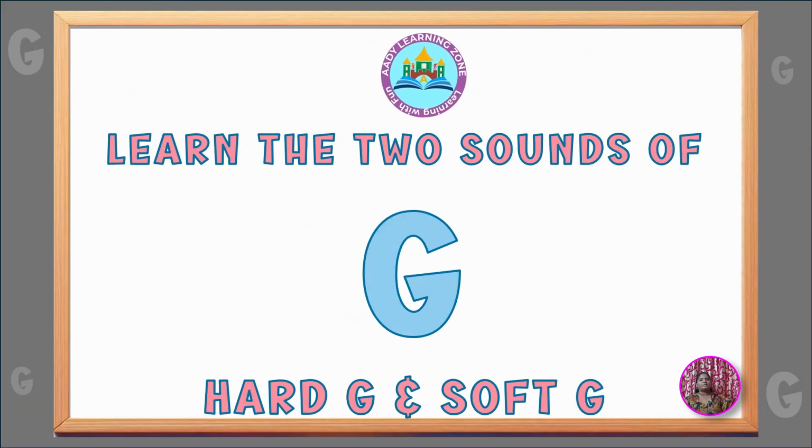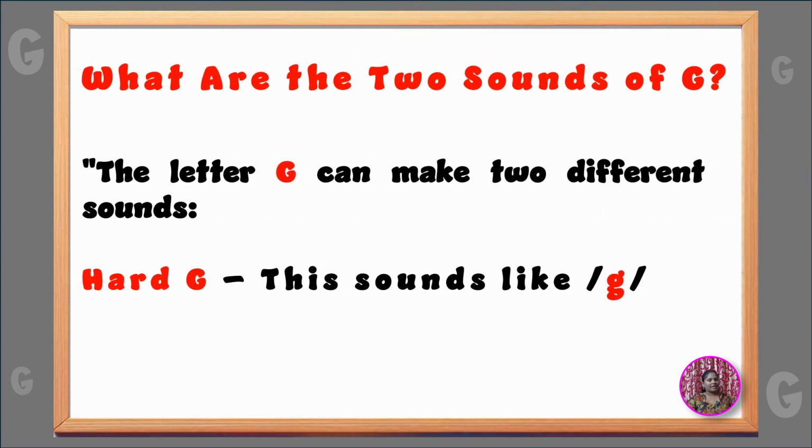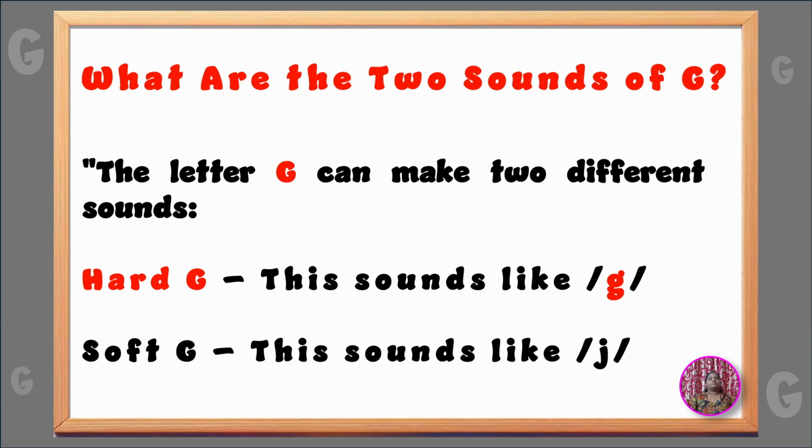In this video, we are going to learn about two sounds of letter G. Sound 1 is called a hard sound and the second one a soft sound. The hard sound is G and the soft sound is J. Let's see when to pronounce G and when to pronounce J by using the rules.